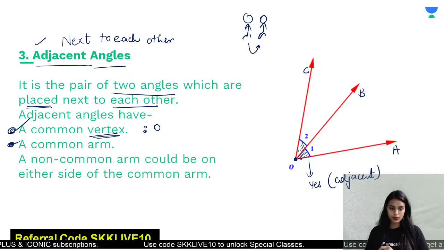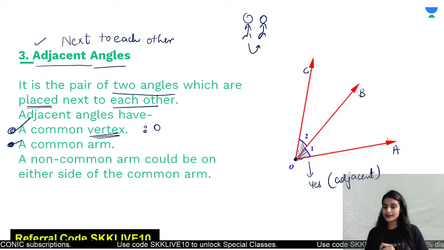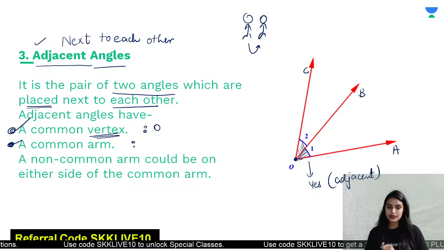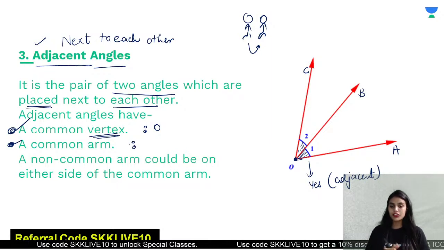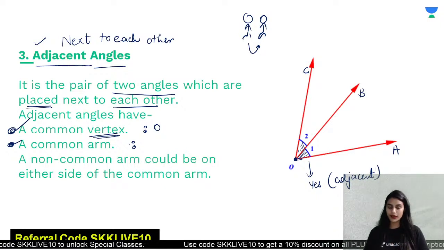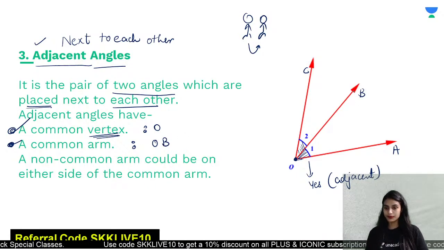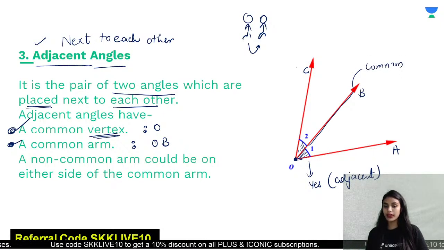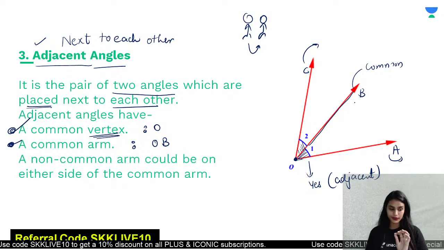Now a common arm should be there. Now we have got OA as the arm, OB as the arm and OC as the arm. Which of these is the common arm? Let me know fast. Which is the common arm, the one that is there in both the angles? Absolutely right, class. OB is the common arm. This is included in both the angles. Then OA and OC are the arms which are not common.